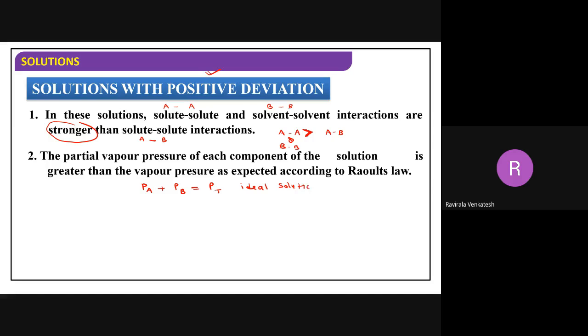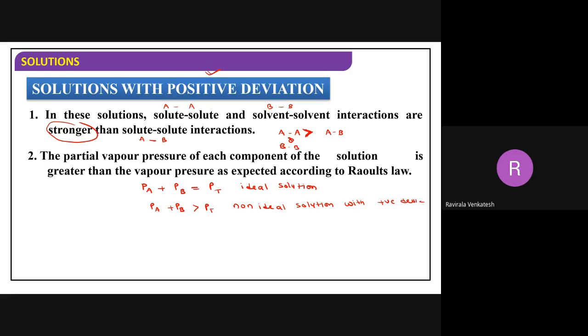Now here, a non-ideal solution with positive deviation is what? Now I can write PA plus PB is always greater than PT. Then we get a non-ideal solution with positive deviation.